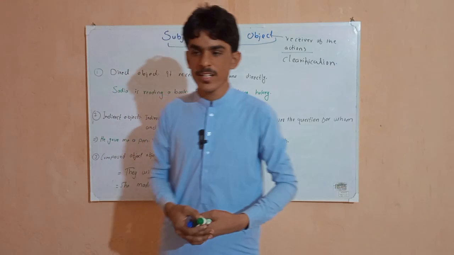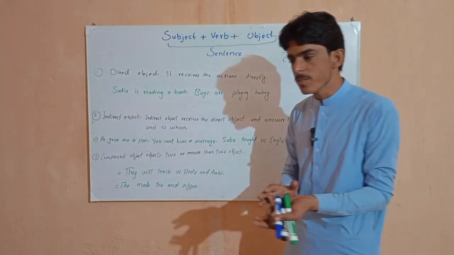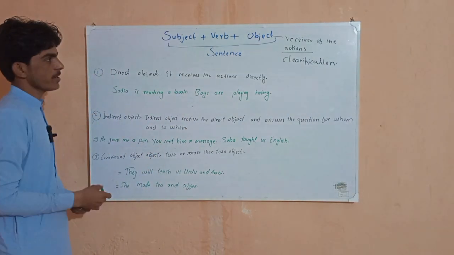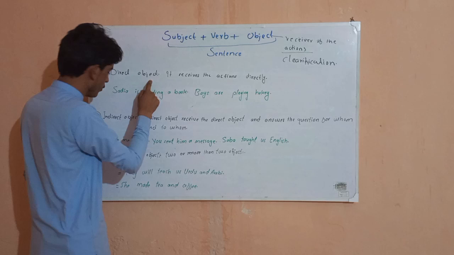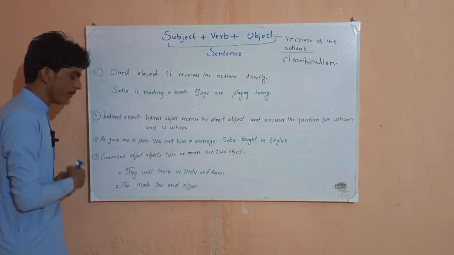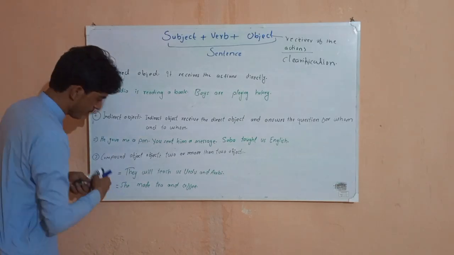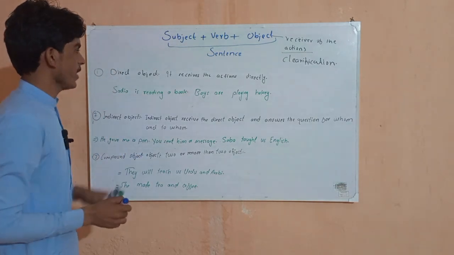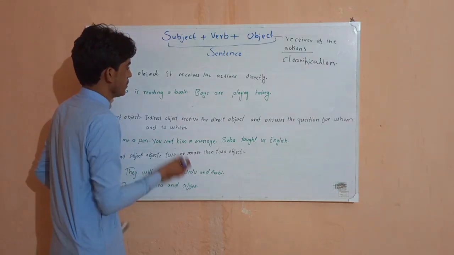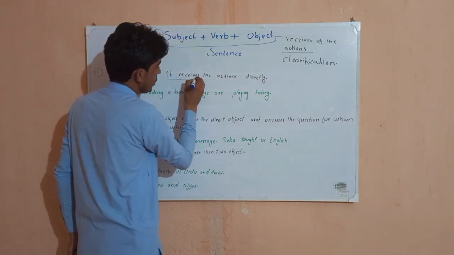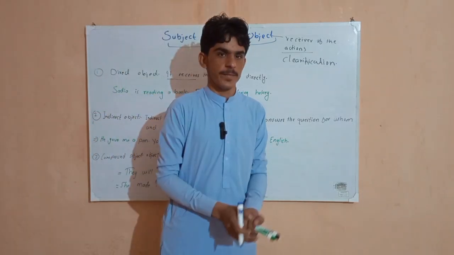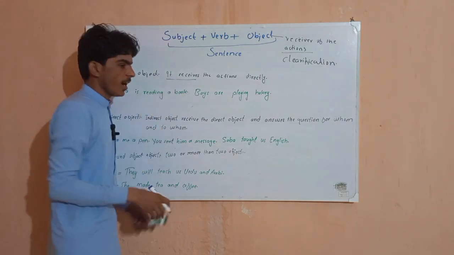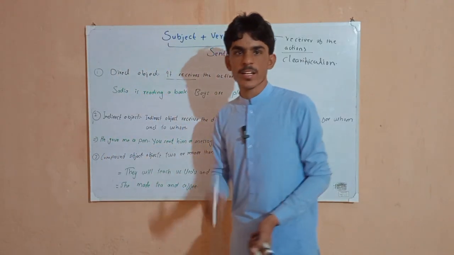Like subject we read simple subject, compound subject and complete subject, like this also three parts of objects. First direct object, indirect object and compound object. So here two times written compound objects. So now let's know what is direct object. Direct object means it receives the actions directly. Direct object always receives the actions directly.